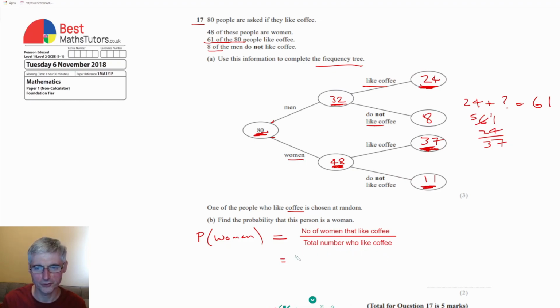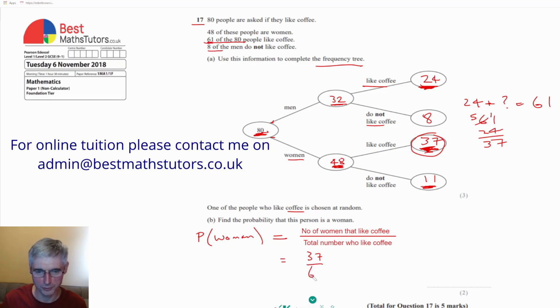So we can see that the total number of women that like coffee is this one, which is 37, and the total number who like coffee, as it says here, is 61. So we can write that on the bottom of the fraction, so 37 over 61. And that is our answer.